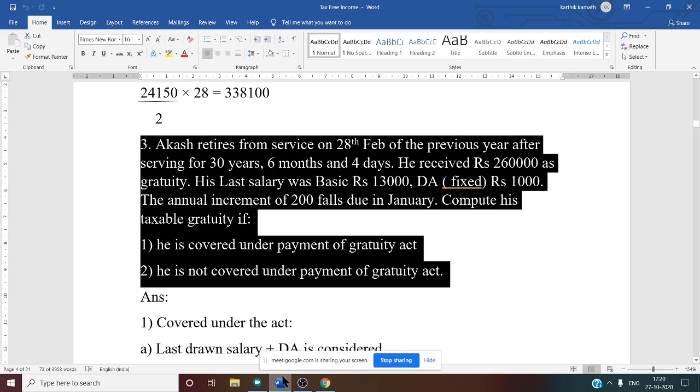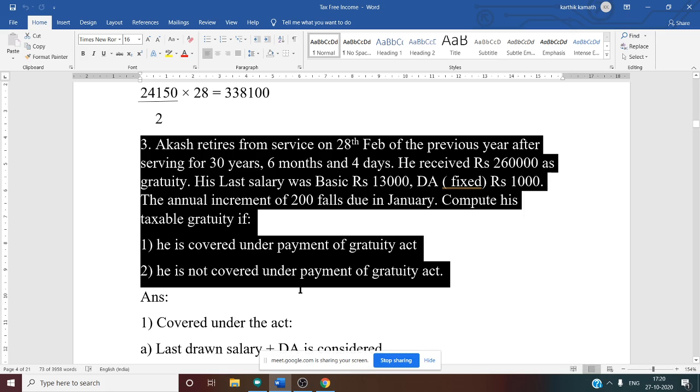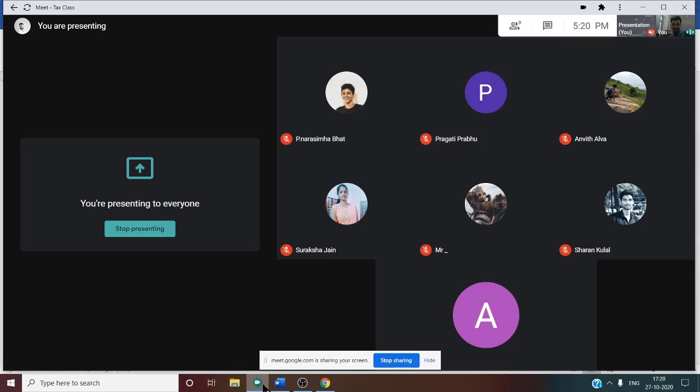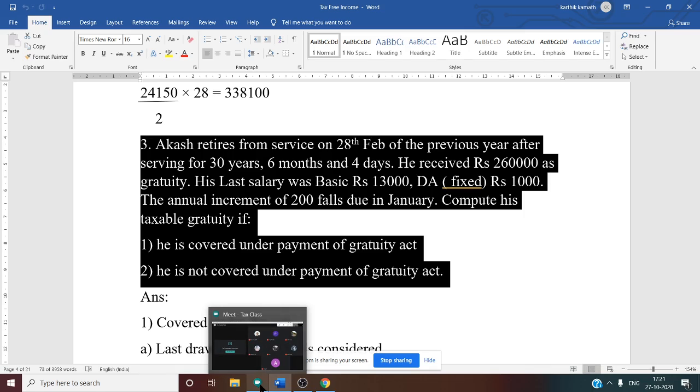Yes. After that, his last drawn salary is given as 13,000. Can you tell me whether that is 13,000 with increment or without increment? By seeing the question, is that 200 included in 13,000 or should we add it?